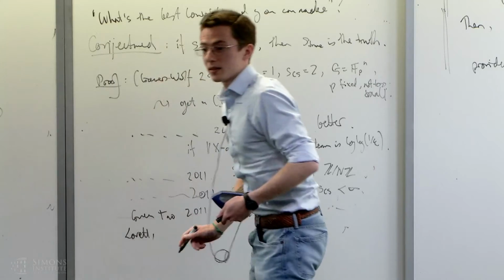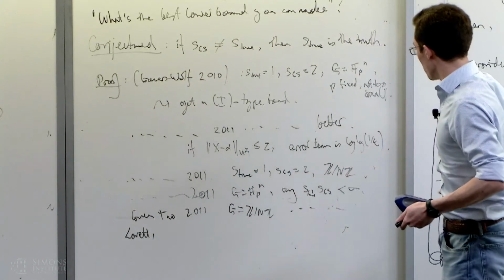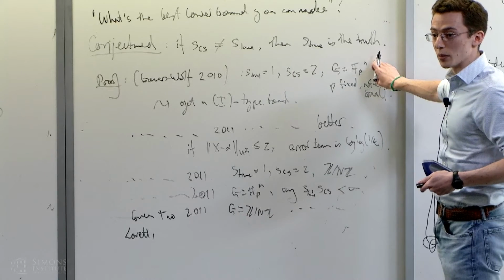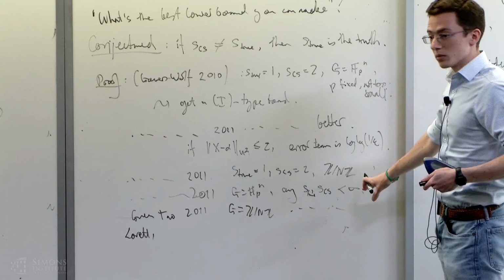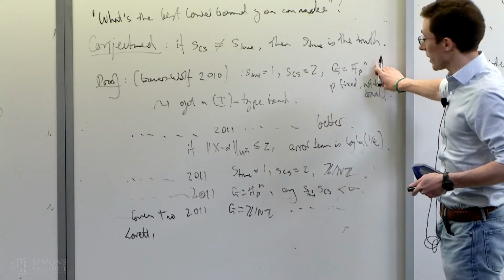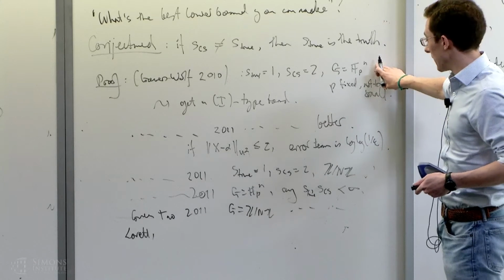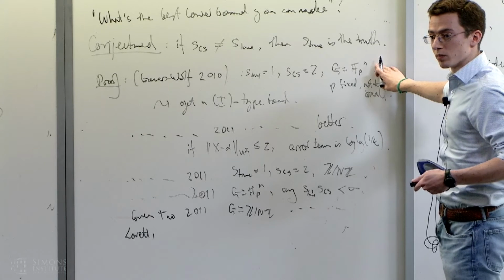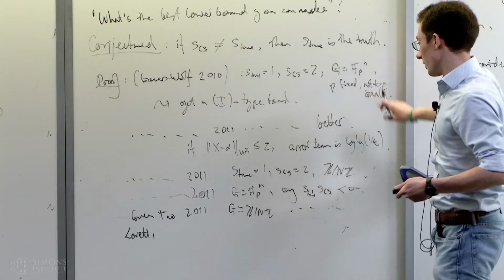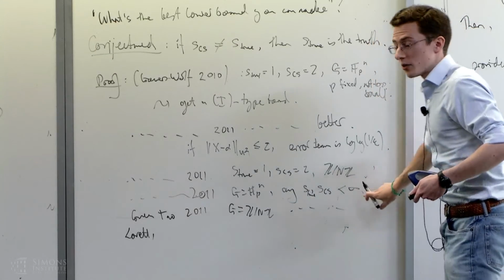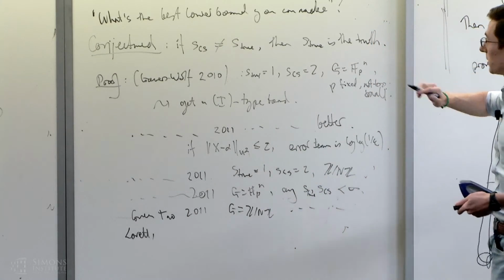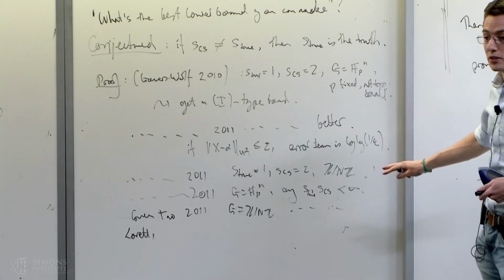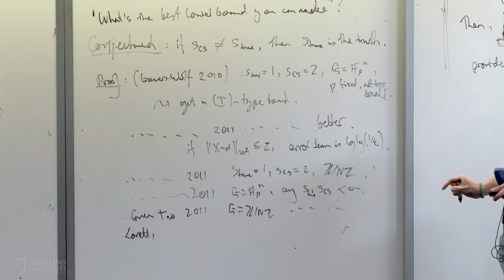Sorry, N is not prime anymore? Sorry, here capital N is some prime, but the point is, this case was when p was some small fixed prime and n was very big, little n was very big. And here the errors might depend on p, that's correct. And so that's why you said general, because they're incomparable, the last two lines you wrote. Yeah, these are both doing the general case of any Cauchy-Schwarz complexity you want, any true complexity you want, but they're working in completely different domains, and the proofs are different and incomparable for those two domains.